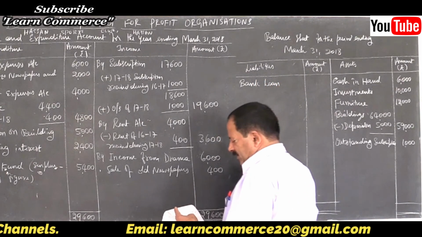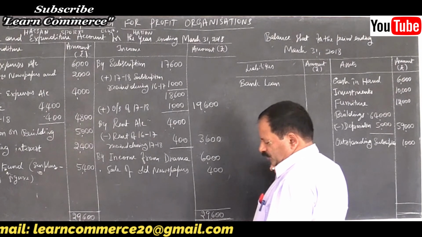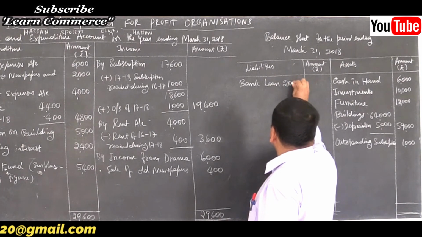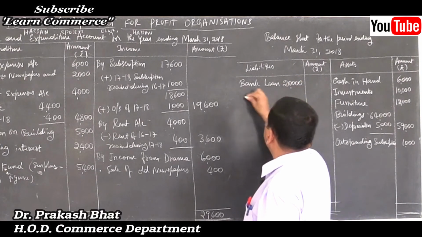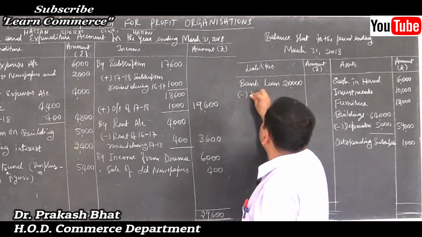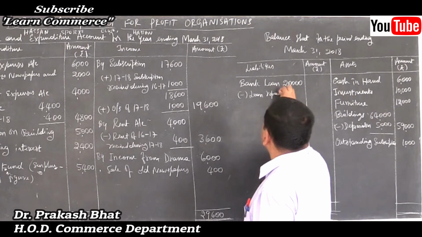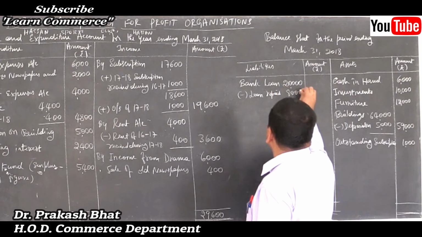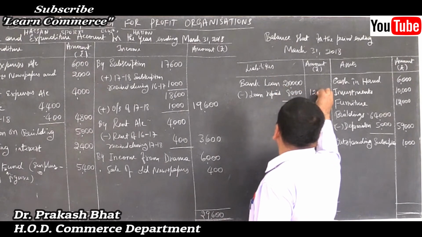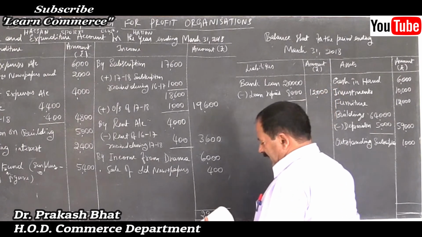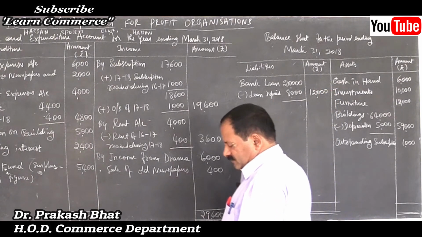Inner column, how much? 20,000. You have to deduct loan repaid. Refer payment side. Loan repaid, how much? 8,000, right? So 12,000 is remaining. Balance bank loan is 12,000.